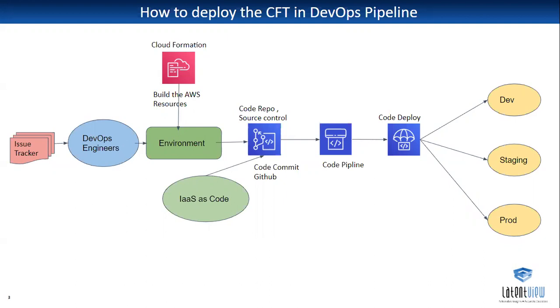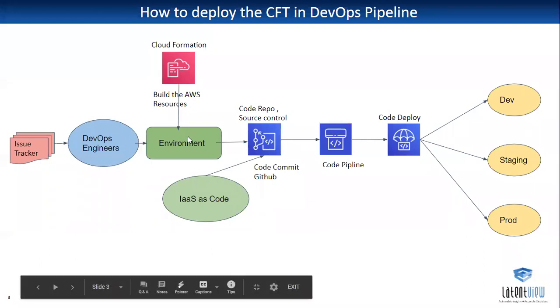Whatever resources you want to create in the dev, staging, sandbox, and production environments, if you do it manually, we have to create all the resources manually in the UI. To avoid that, we can go for the DevOps pipeline. In the code pipeline, we can use this CloudFormation stack to roll out all these things.